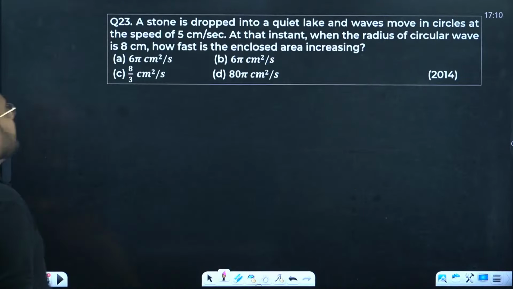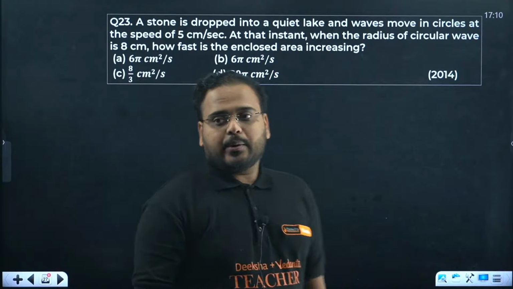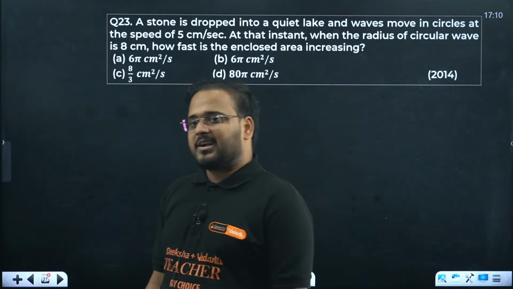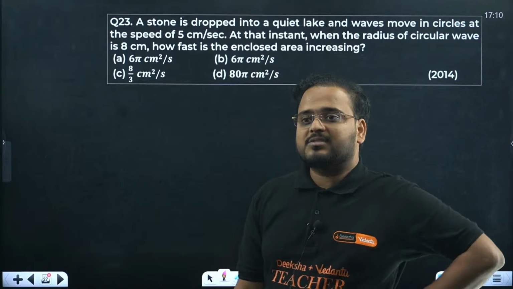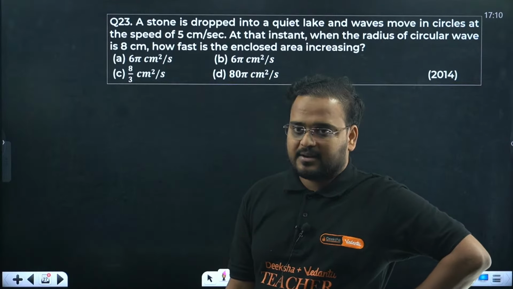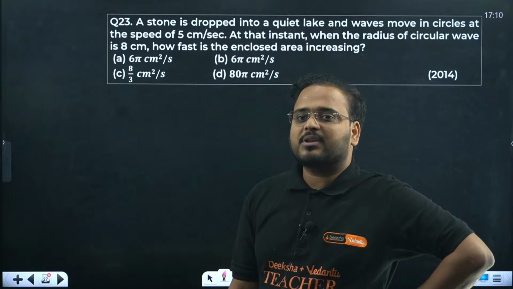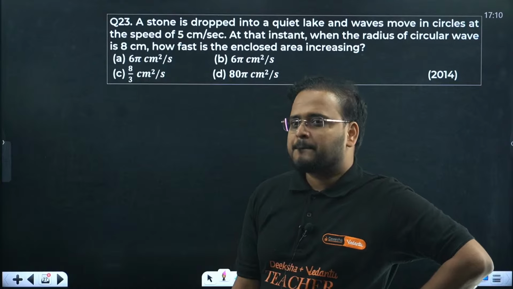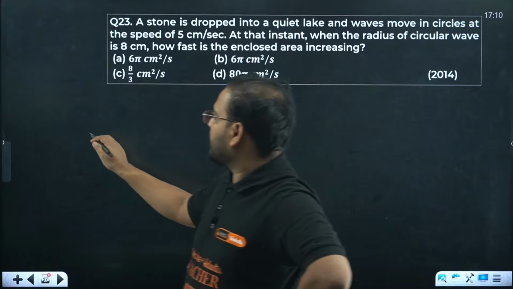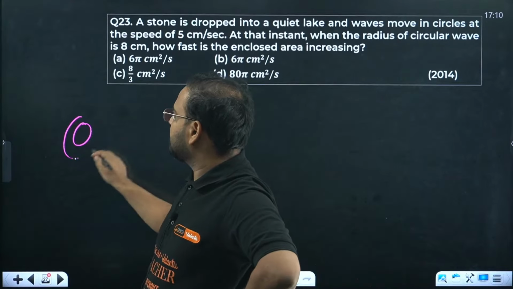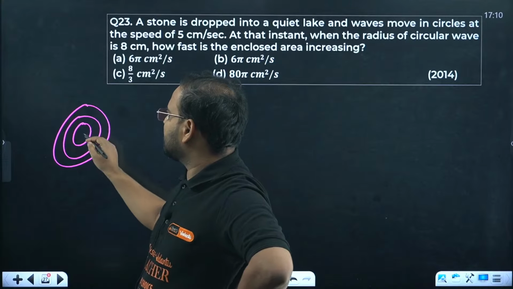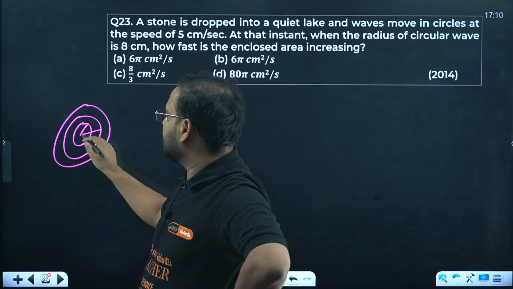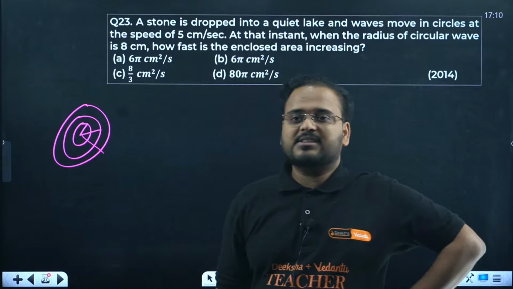23 now. Okay, now AOD questions, guys. A stone is dropped into a quiet lake where waves move in circles at the speed of 5 cm per second. At that instant, when the radius of circular wave is 8 cm, how fast is the enclosed area increasing? So first wave will be like this, then this, then this. Basically it moves from here to here, so there's a difference in radius.